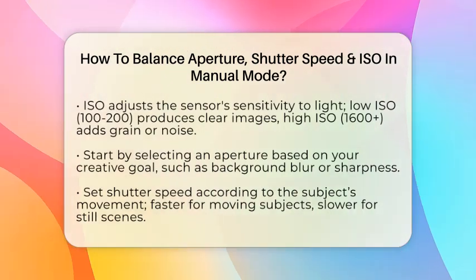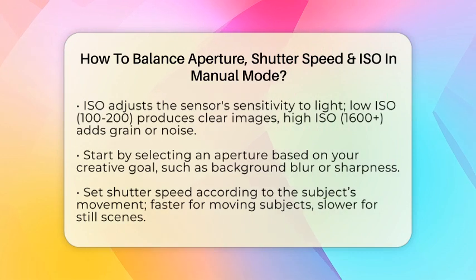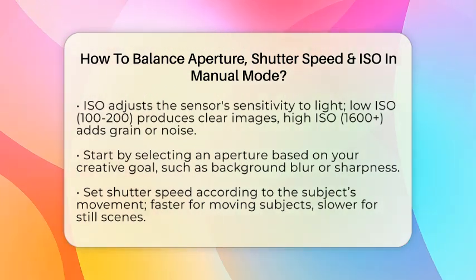Then there's ISO, which adjusts how sensitive your camera sensor is to light. Low ISO, like 100 or 200, produces clear images with little noise. Higher ISO, like 1600 or more, makes your camera more sensitive but can add grain or noise.